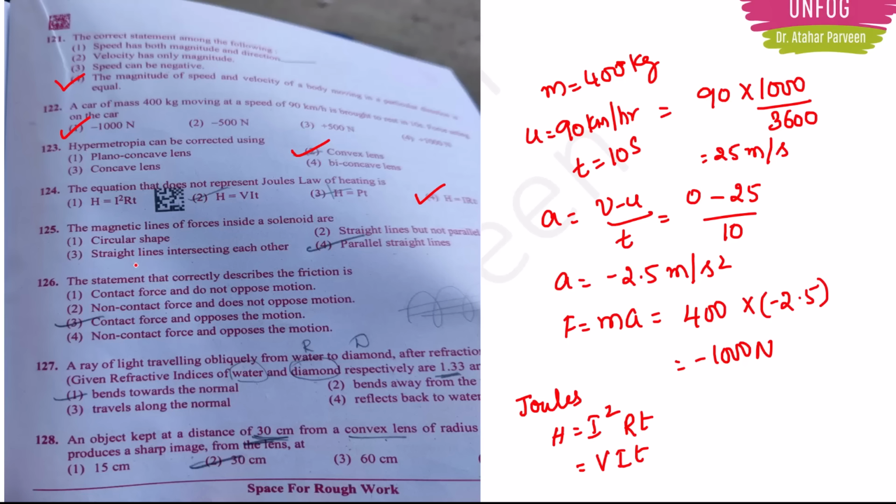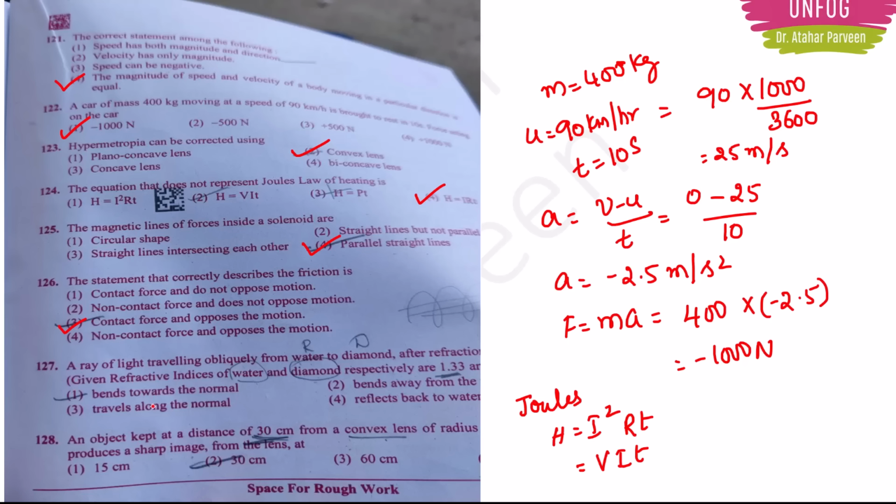Next, the magnetic lines of force inside a solenoid are. So inside an ideal solenoid, the magnetic field lines are straight lines and they are parallel to each other and equally spaced. So option 4 will be the correct answer here. Next, question number 126. The statement that correctly describes friction is. Friction is a contact force and it opposes the motion. So option 3 should be the correct answer here.